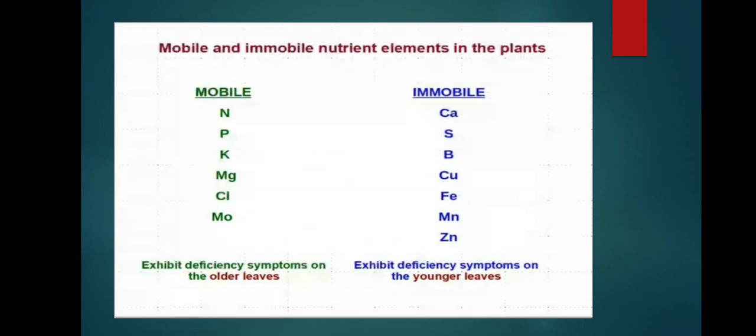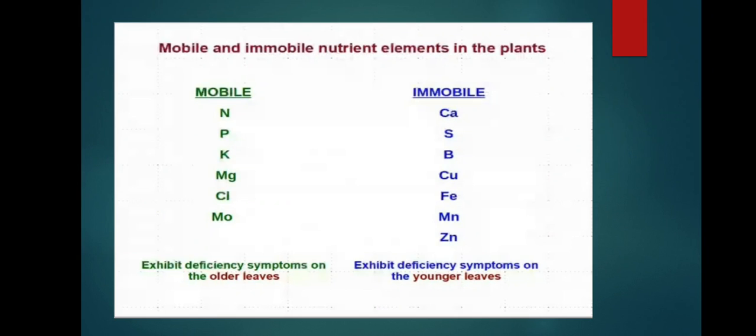What are the mobile nutrients? All the NPK, the primary nutrients, are mobile nutrients. Magnesium, chlorine, molybdenum are also known as mobile nutrients. NPK, magnesium, chlorine, molybdenum deficiencies occur in older leaves itself; younger leaves do not exhibit these deficiencies. If you see any of these physiological disorders in the older leaves, you must think that it is due to NPK or magnesium or chlorine or molybdenum.